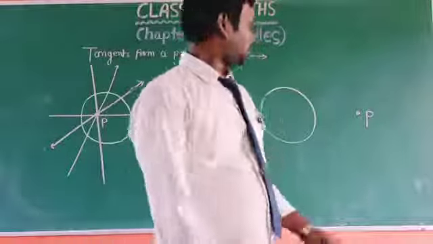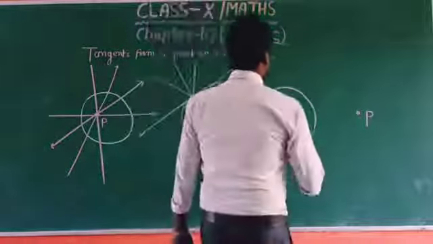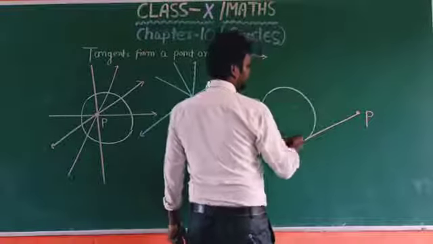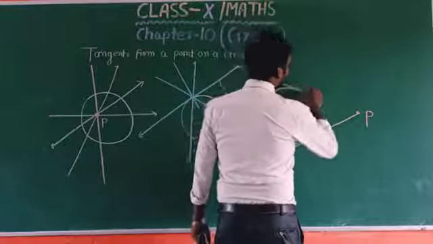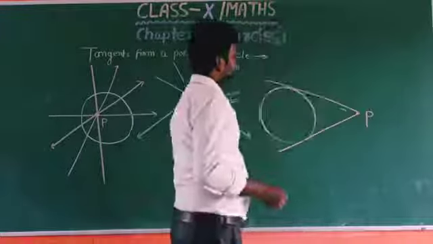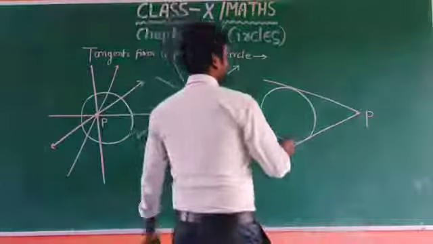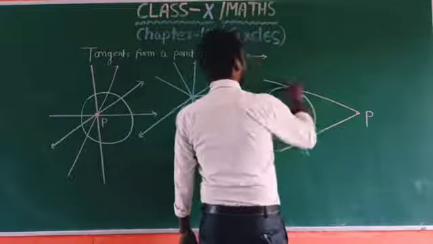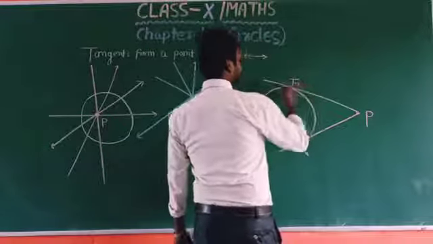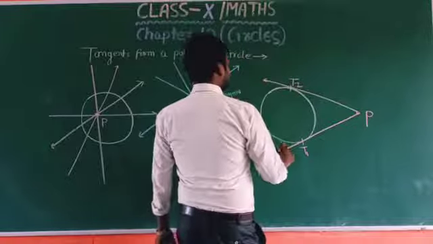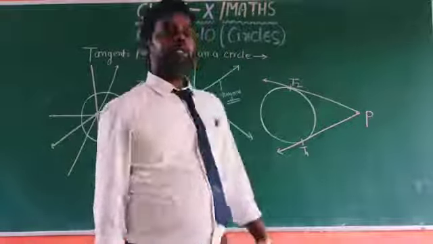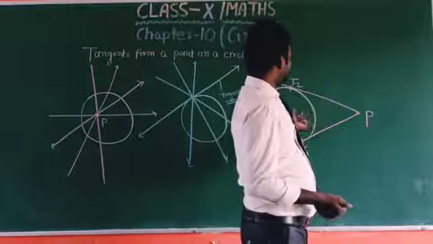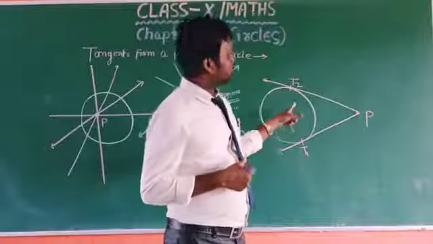In this case, we can draw only two tangents. Two tangents only when the point lies outside the circle. So suppose this is T1, this is T2. So dear children, when point P lies outside the circle, only two tangents can be drawn here.